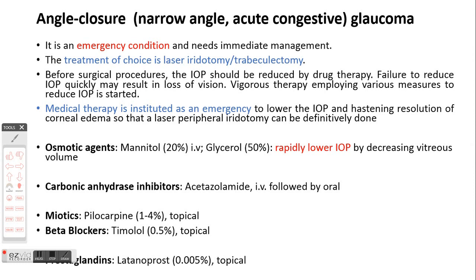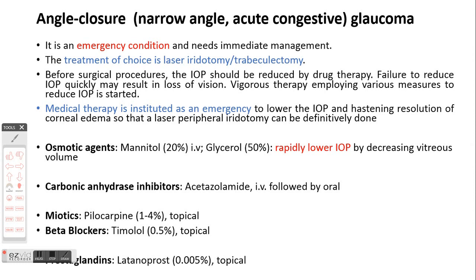So, what are the therapeutic options for angle closure glaucoma or acute congestive glaucoma? As I was telling you, it is an emergency condition. It requires immediate management. So the treatment of choice is either the surgical option or the laser. But before you proceed to a surgical procedure, the IOP should be reduced by drug therapy, because if you fail to reduce the intraocular pressure very quickly, it can lead to permanent loss of vision.